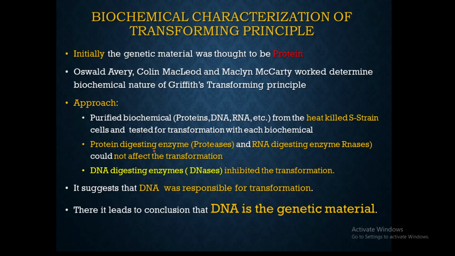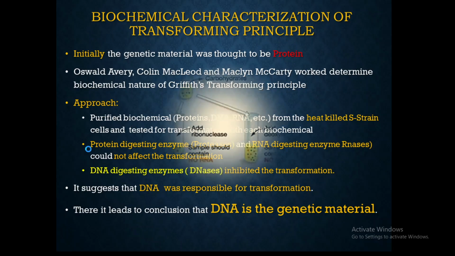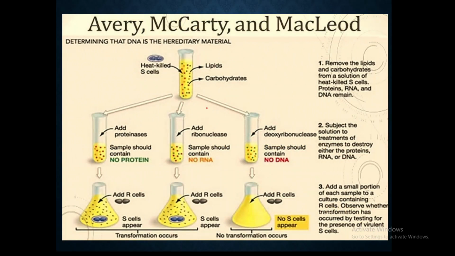We are going to understand that here. First, they took the heat killed S strain. This picture is a better depiction of this experiment. They want to determine what the genetic material is here. So they took heat killed S cells, or heat killed S strain bacteria, and they had already extracted the biomolecules from that heat killed S strain.